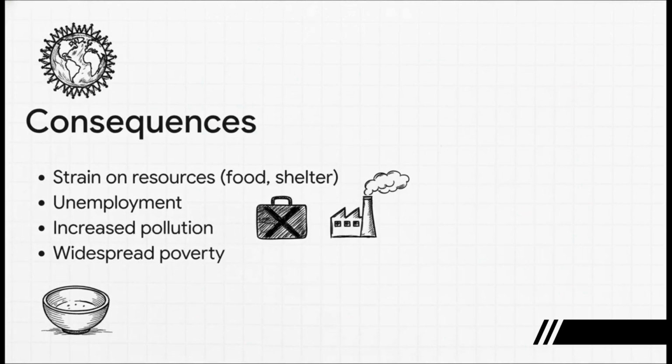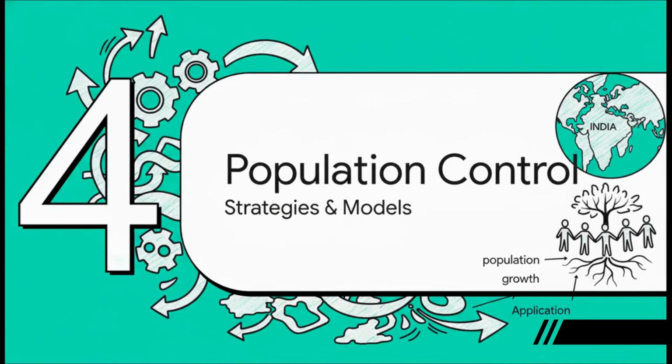And what about the consequences? Well, they are a textbook example of cause and effect, which is exactly why this topic is perfect for those assertion reasoning questions. Think about it. Assertion: population explosion leads to widespread poverty. Reason: it puts immense strain on resources like food and jobs. See that? It's a perfect logical link. Remember this pattern.